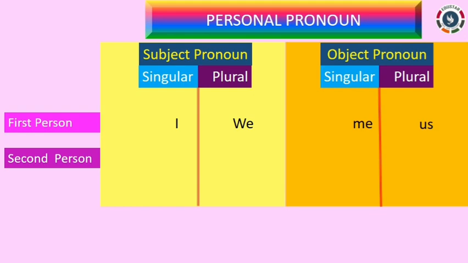For second person, that is to whom we are talking, for subject as well as object pronoun, we use you, and this you can be used for both singular form and plural form also. For example, you are writing.